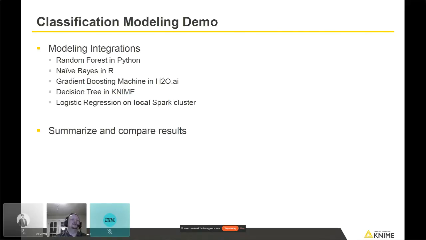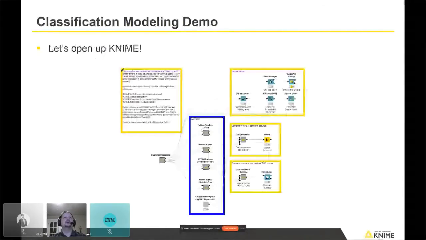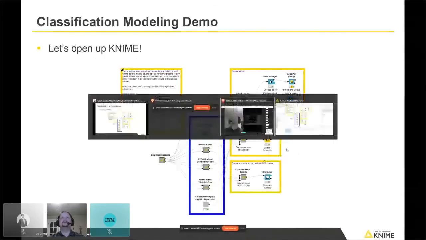These are all pretty standard classification algorithms, but we'll use Python, R, H2O, and native KNIME nodes. And then if we have time, I'll show you a little bit about logistic regression running on a local Spark cluster. And then ultimately we can see how all these models perform and compare the results. So let's switch over to KNIME and actually look at this.